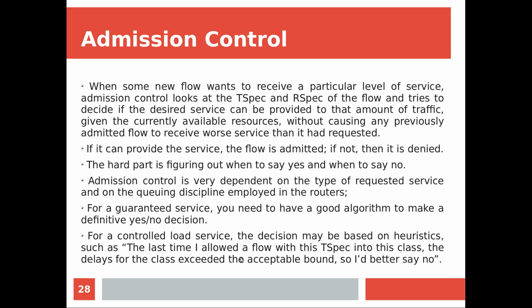For example, last time I allowed a flow with, say, this T-spec as the specification into this class. The delays for the class exceeded the acceptable bound, so it is better to say no right now. So in the previous case, from my past experience, I reached a conclusion. When I admitted that flow with this particular specification, I got a negative effect. That means it exceeded the acceptable bound. So now it is better to say no. Like that, some heuristic you can apply based on your past experience. So that is for controlled load service. When it comes to guaranteed service, your decision making process should be definitive, say yes or no.